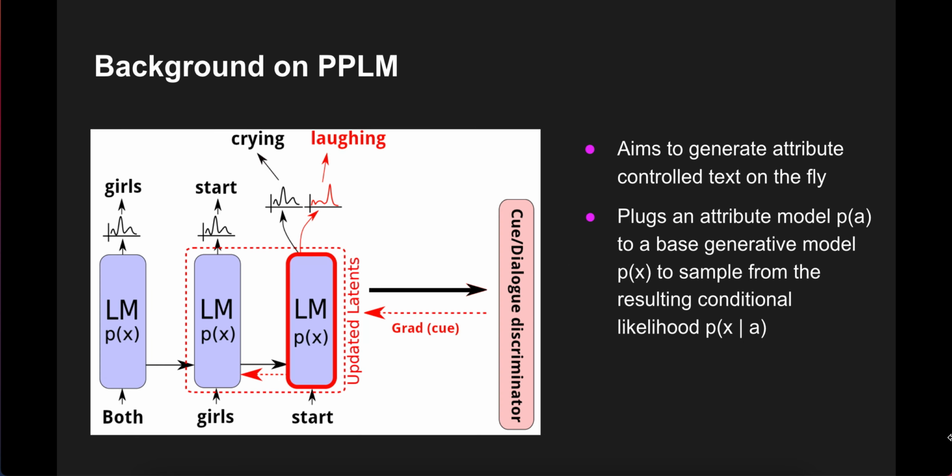A little bit of background on PPLM. As we mentioned before, PPLM aims to generate attribute-controlled text on the fly. It does this by using a base generative model, GPT-2 in this case, and plugs in an attribute model p(a|x) to sample from the resulting conditional likelihood. The goal is to steer the generated text in a direction that is more likely to generate text with the desired attributes.